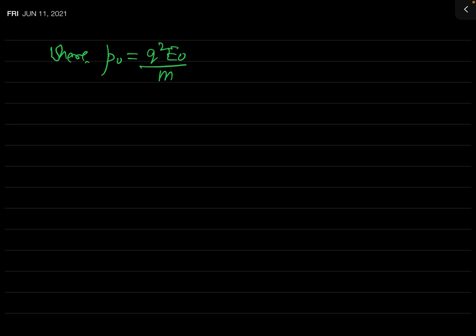Now, one thing you should remember here is that an oscillating dipole radiates energy. An oscillating charge radiates energy, and so this oscillating dipole will radiate energy. And what is the amount of average energy that is radiated per second per unit area in a direction normal to the direction of propagation of the wave?